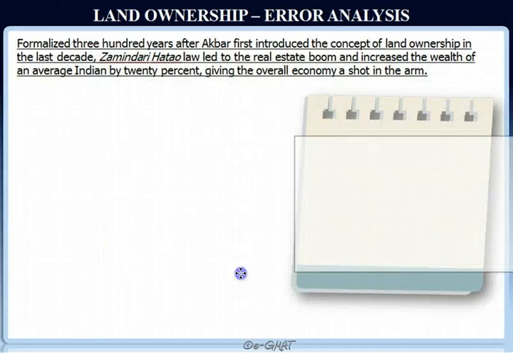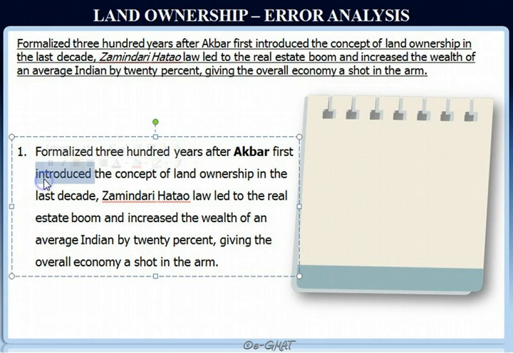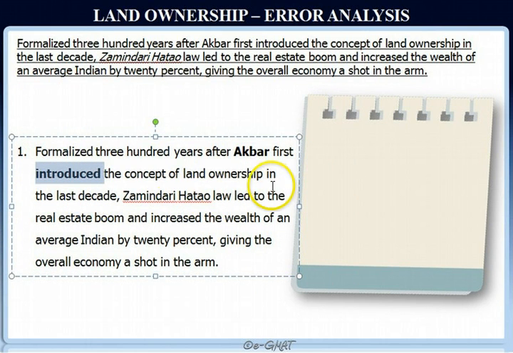So as usual, we'll first split the sentence into its individual clauses, and that makes our analysis easier. So formalized 300 years after Akbar first introduced. So we have our first subject verb pair here. First introduced the concept of land ownership in the last decade, comma, Zamindari Hatao law led. Okay, so I have a comma and then I have another subject verb pair here.